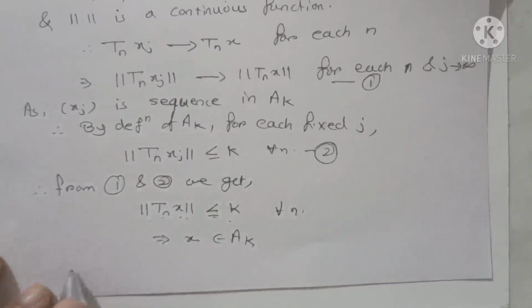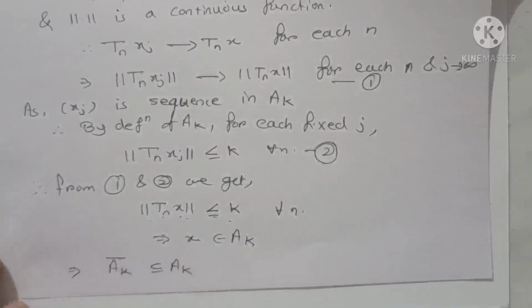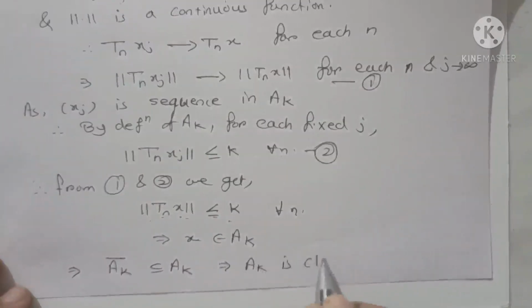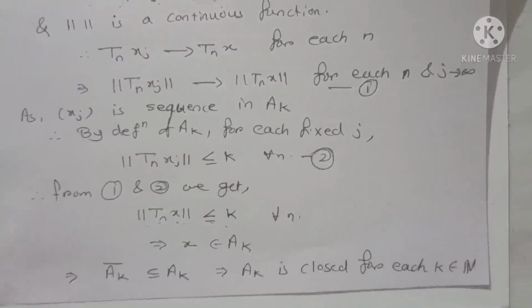This implies that Ak closure is a subset of Ak, and this implies that Ak is closed for each k belonging to the set of natural numbers.